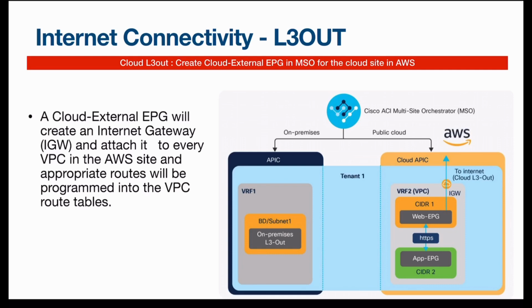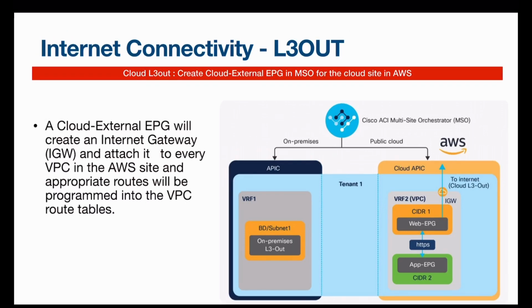Let's talk about the internet connectivity. There are two options. Either you can have an L3 out on the cloud itself, or you can make all your resources from the cloud come back on-prem and go out of your enterprise internet, because sometimes there are certain security profiles that you need to add to your traffic.